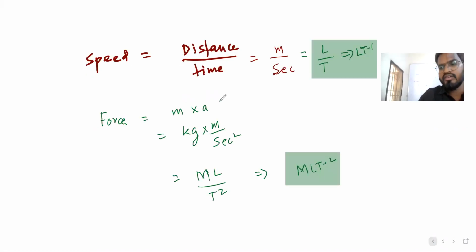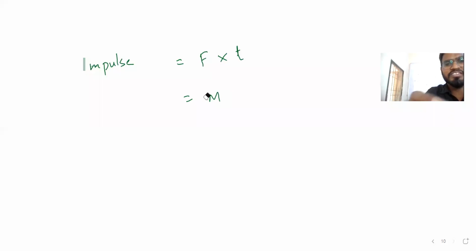Let's see impulse. Impulse is force into time, right? What is force? Force we had done MLT minus 2. Or let's write the unit first.